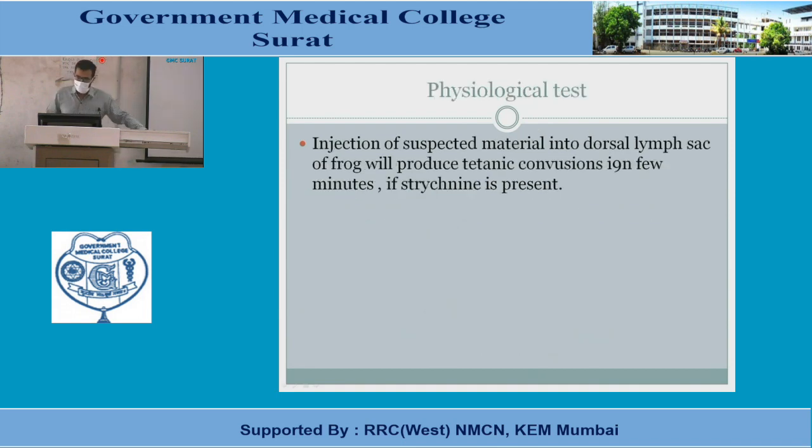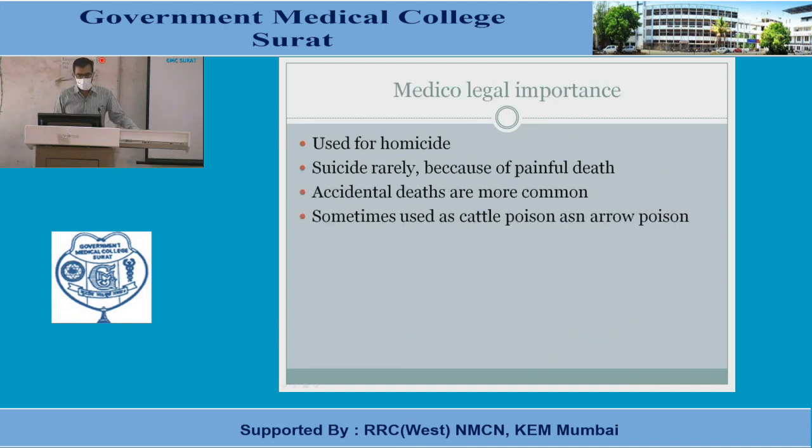Injection of suspected material into the dorsal lymph sac of a frog will produce tetanic convulsions in a few minutes if strychnine is present. It is a physiological test. Medicolegal importance: it is used mostly for suicide, though suicide is rare because of the painful death. Accidental death is more common, and sometimes it is used as a cattle poison as well as an arrow poison.